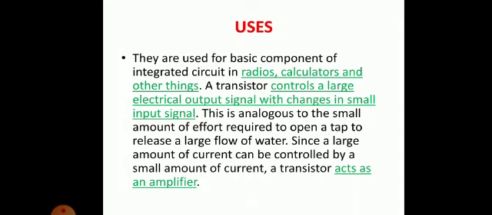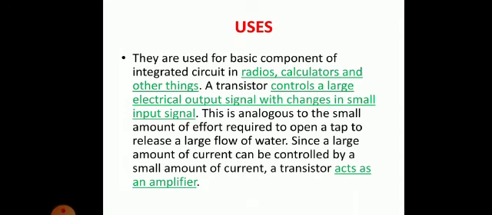Okay, another example, you have a tap. You want to fill one bucket or one carboy with 20 liters or 50 liters, whatever, clear? But for that you just need to open the tap. Whatever energy you use when you open the tap is a very small amount of energy, but that will be sufficient to flow 20 liters or 50 liters or even 100 liters of water from that tap.